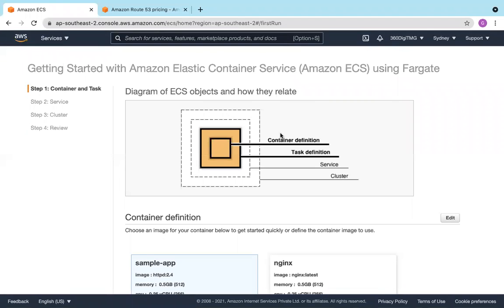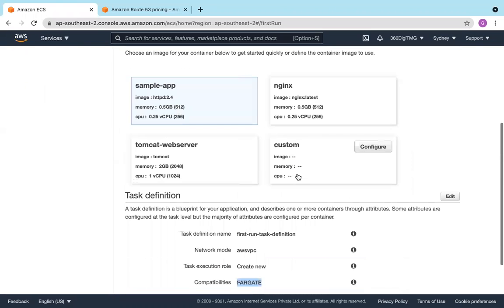ECS is same like EC2, and ECS is a container service installed on EC2, a cluster of EC2 instances. But advantage is it provides only runtime required for your web app. So what does that mean? So if your web app needs HTTPD service, it will provide HTTPD service.